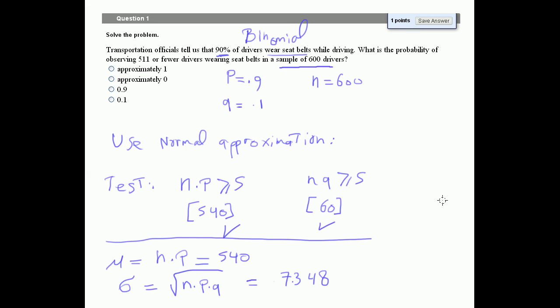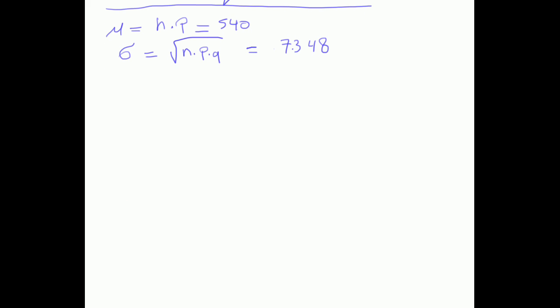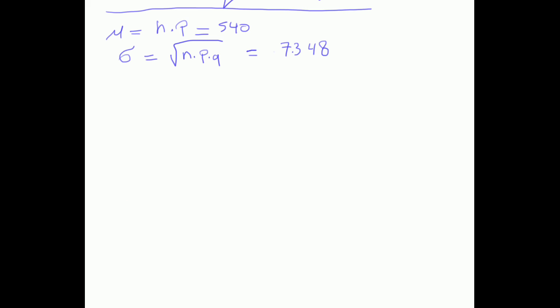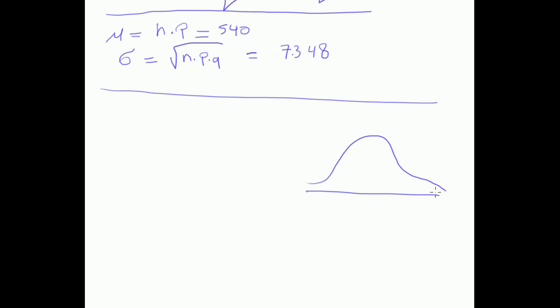Now let's continue this problem and move on to the continuous solution. Now I got mu equal to np and sigma equal to the square root of npq. Now I have a normal approximation where the new variable is becoming continuous with a mean of 540.